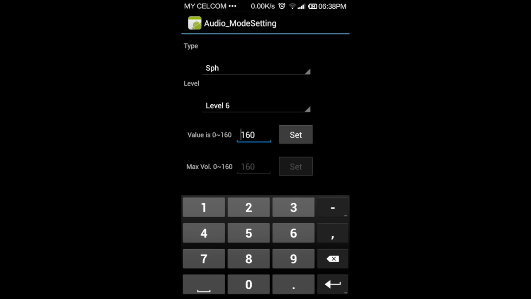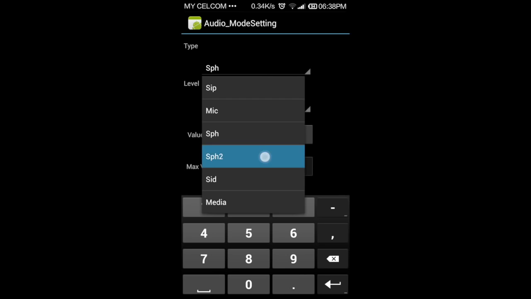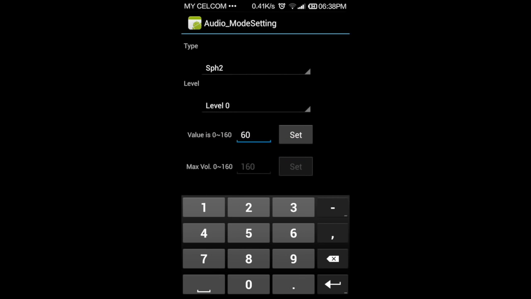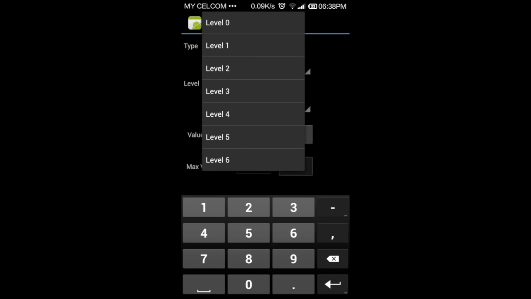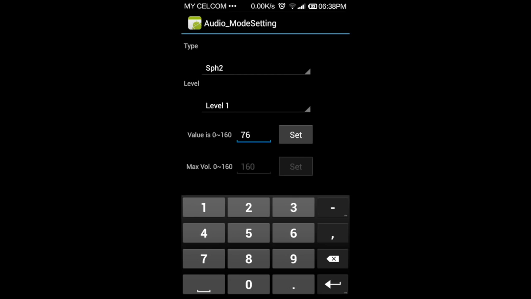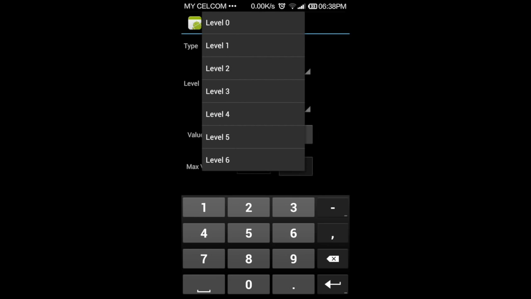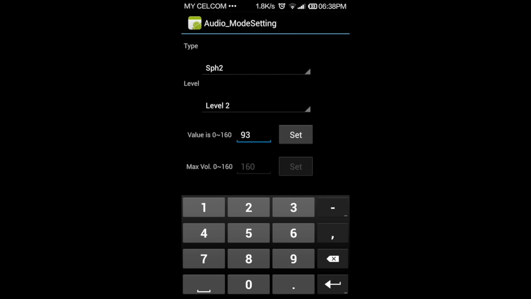And then go to change the type to SPH2. For level 0, put 60 and set. Level 1, 76 set. Level 2, 93 and set.